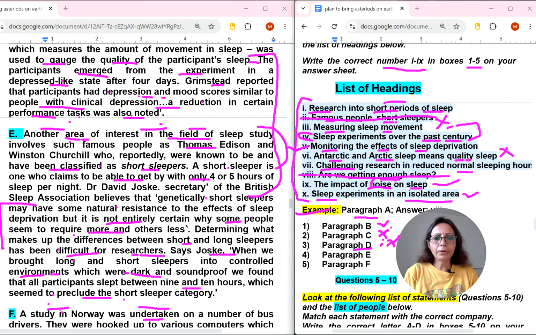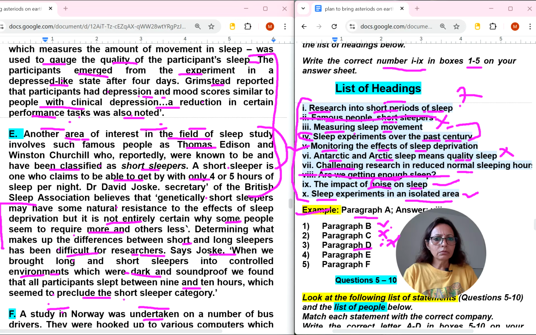Research into short periods of sleep. So this is also confusing. Research into short periods, but this is not short periods. Okay, not short periods. Here they are talking about short sleepers.